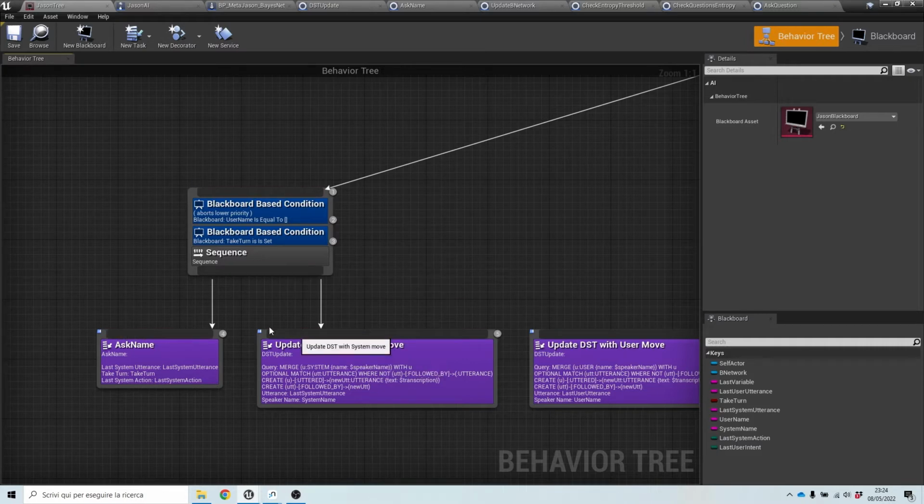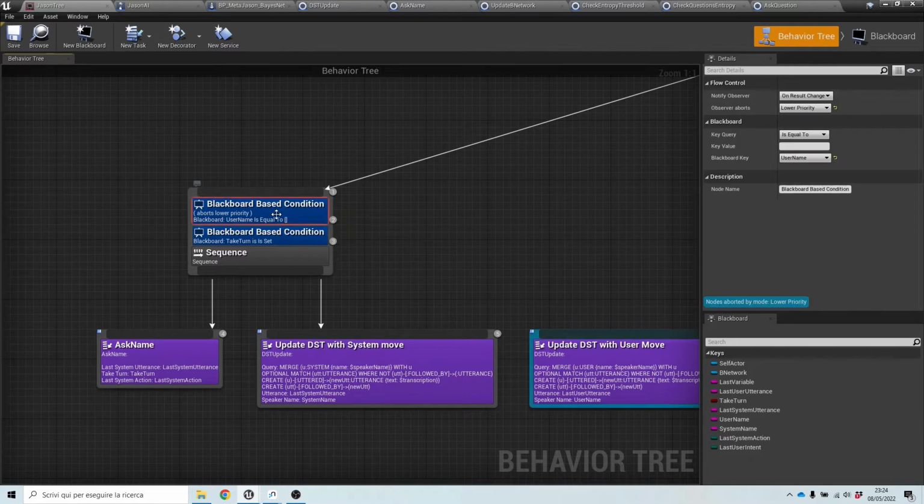This is a sequence of two tasks, asking for a name and updating the DST, the dialog state tracker, which is implemented in Neo4j. We will see it in a moment, with the sentence that the system asks. This is only run if this decorator here is true. So if we don't know the username, so username is equal to the empty string, and if it is our turn.